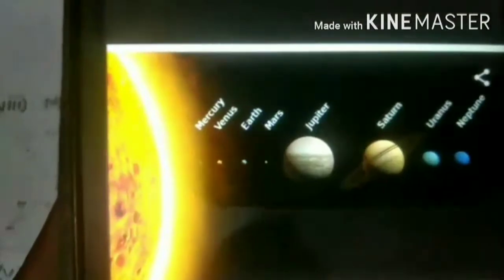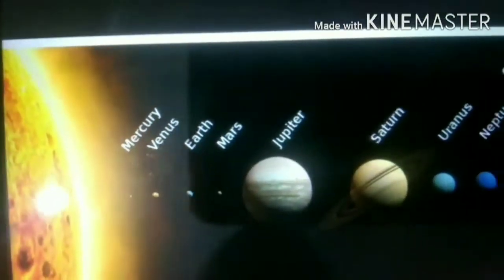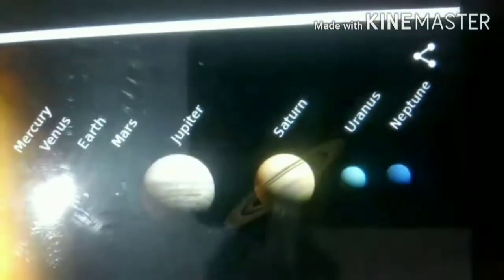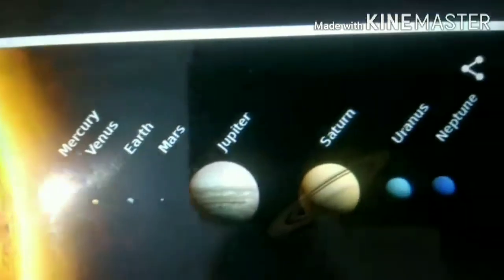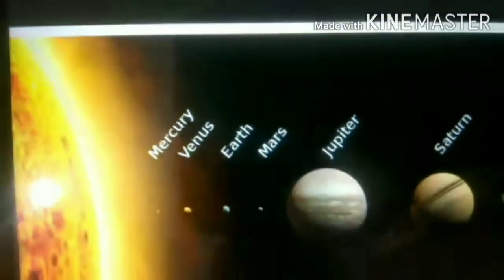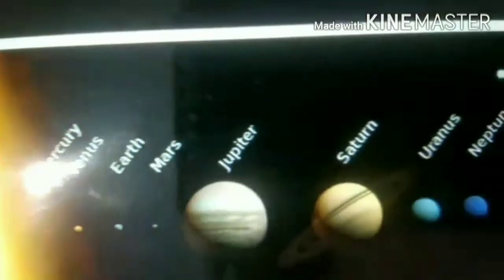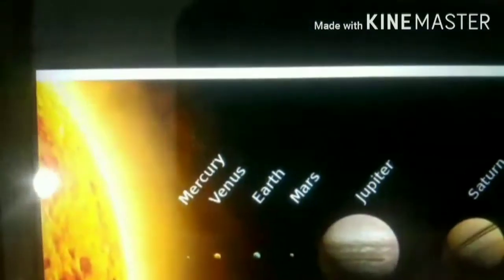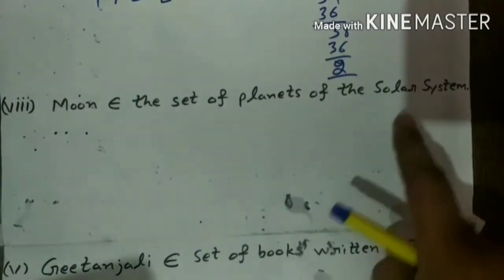Here you can see this is the solar system: Mercury, Venus, Earth, Mars, Jupiter, Saturn, Uranus and Neptune. So 1, 2, 3, 4, 5, 6, 7, 8 members are there. But you can see there is no moon there.